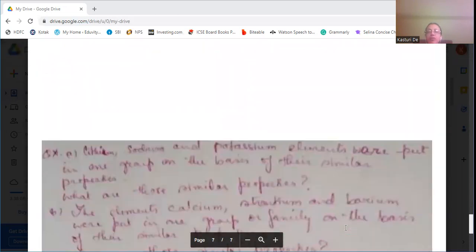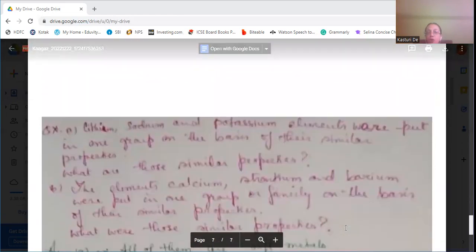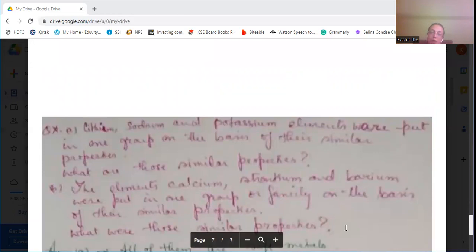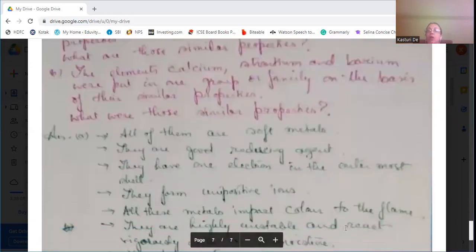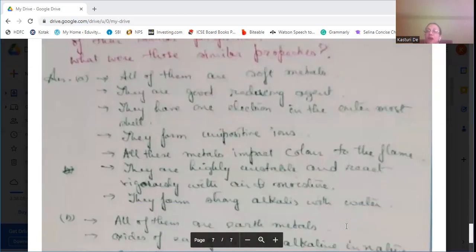Okay. Next question is lithium, sodium, and potassium were put in one group on the basis of their similar properties. What were those similar properties? All of them are soft metals. They are good reducing agents. They have 1 electron in the outermost shell. They form unipositive ions. They have valency 1. Okay, all these metals impart color to the flame. They are highly unstable and react vigorously with air and moisture. They form strong alkalis with water.